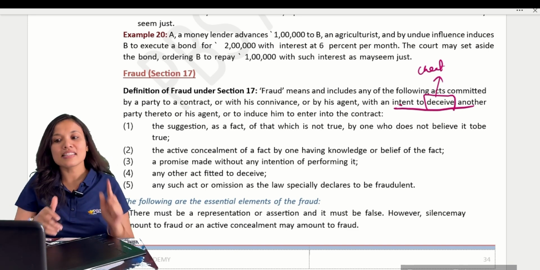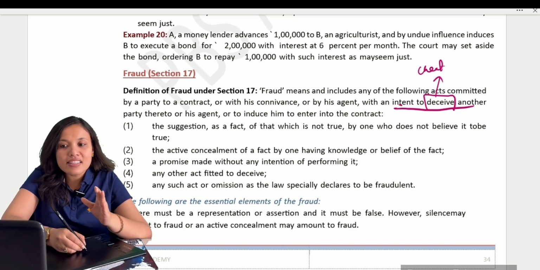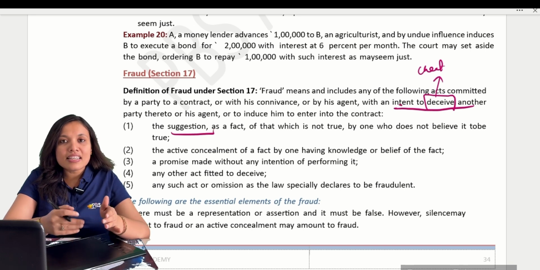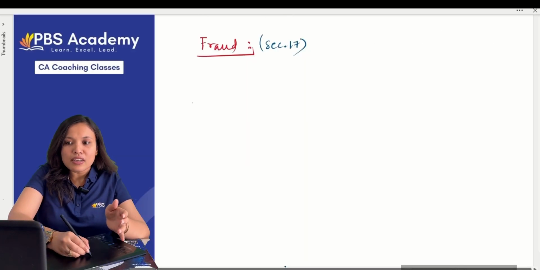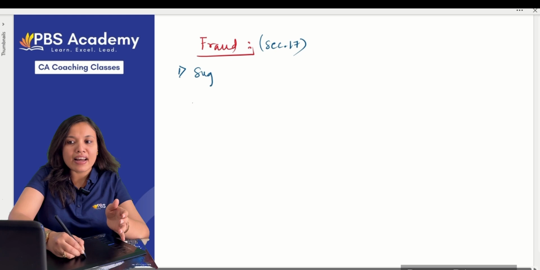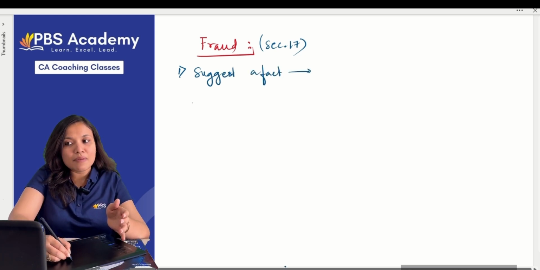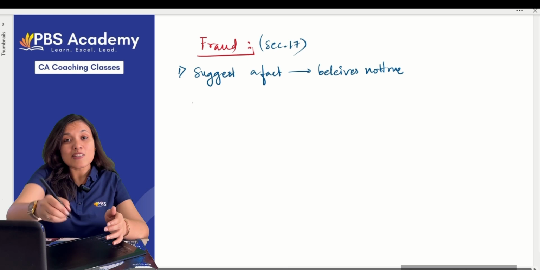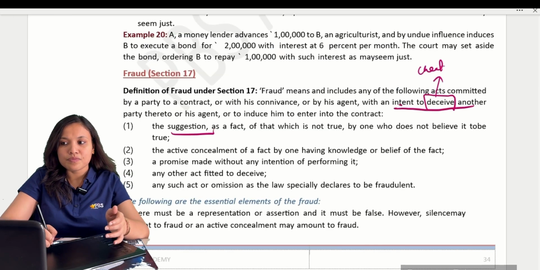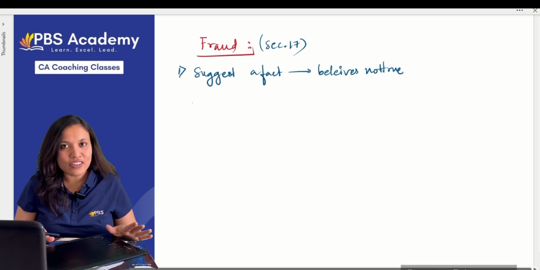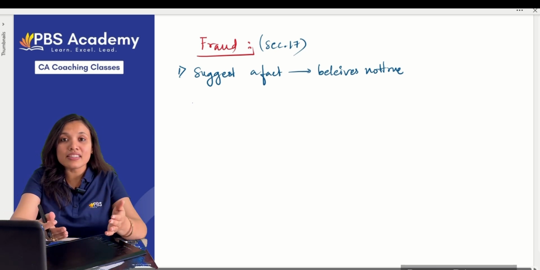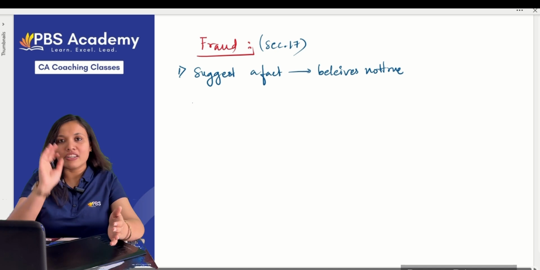So what are those acts? Number one, he suggests a fact believing it not to be true. He himself believes that it is not true, but still suggests the fact to the other. The fact is also not true. He is telling it to others even though he knows that it is not true.